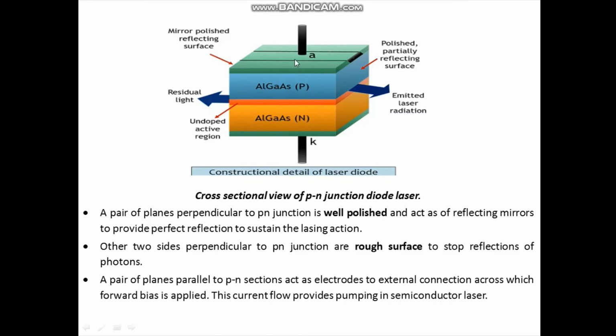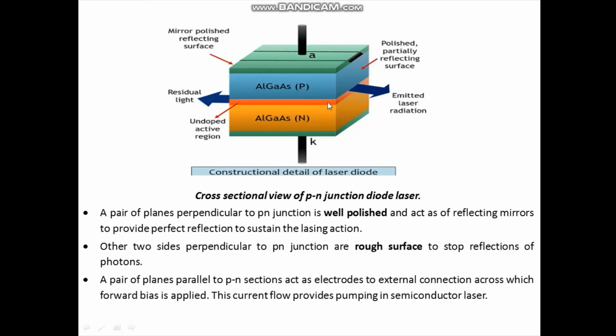We have another pair of planes, the top and bottom surfaces, and these two are parallel to the PN junction. The pair of planes perpendicular to the PN junction, this and this, are well polished and act like reflecting mirrors to provide perfect reflection to sustain the lasing action.